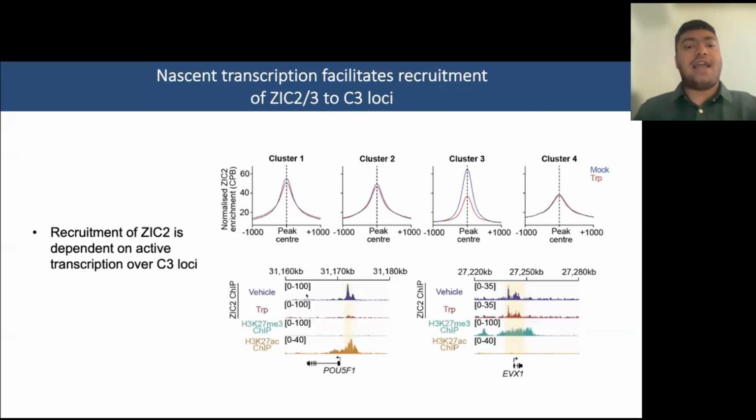And this can be further highlighted by these ChIP-seq tracks. So as you can see, this is a cluster 3 locus around the OCT4 locus, and there is virtually no ZIG2 signal upon treatment with triptolide. However, when you look at EVX1, which is found near the Hox cluster and has high enrichment for H3K27me3, there's virtually no change in H3K27me3.